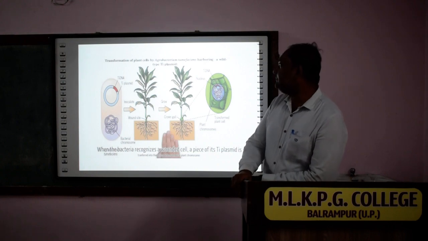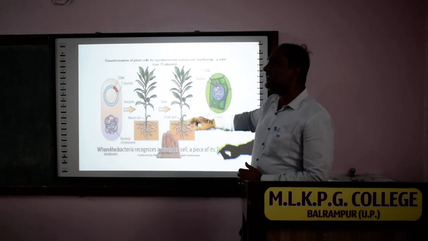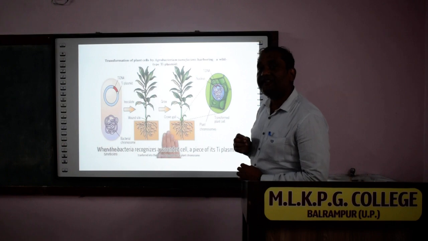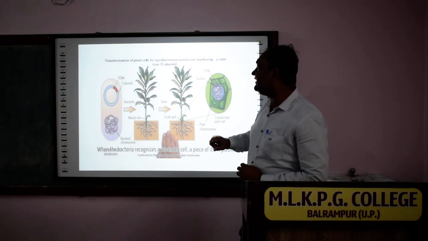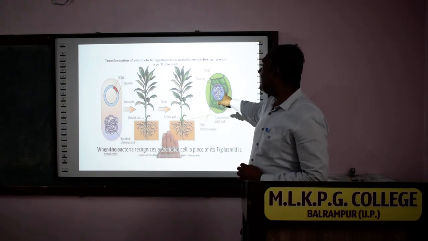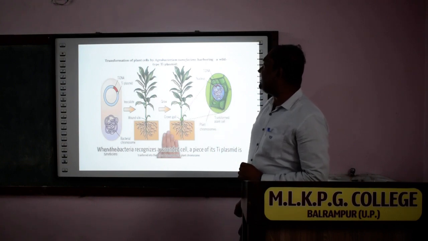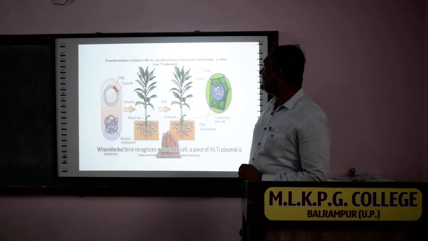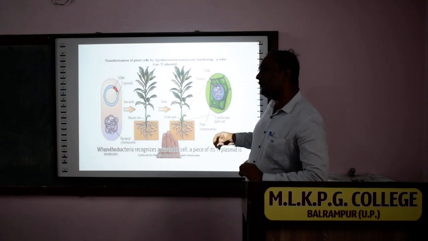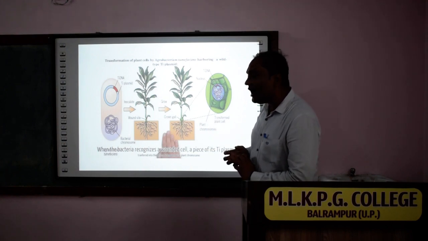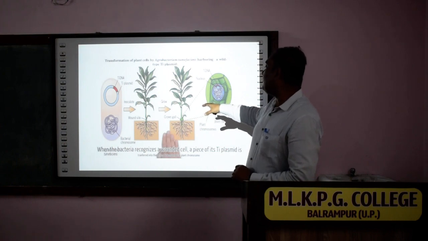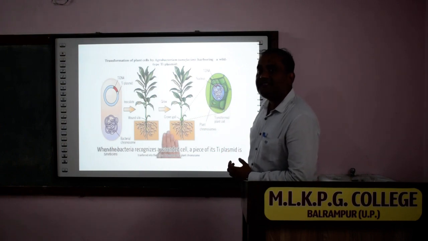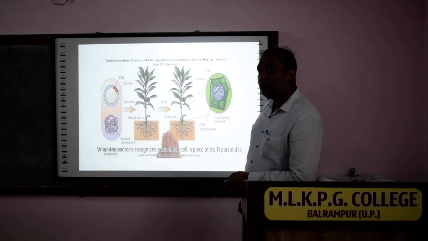Agrobacterium contains tDNA. This tDNA is the transfer DNA that is transferred from the bacterium to the plant, and it infects at the wounding site present in the collar region. The collar region is the region where the root and stem unite, and when it enters through the wound site, it produces a tumor-like outgrowth known as gall formation. Because it is in the crown region, it is called crown gall.